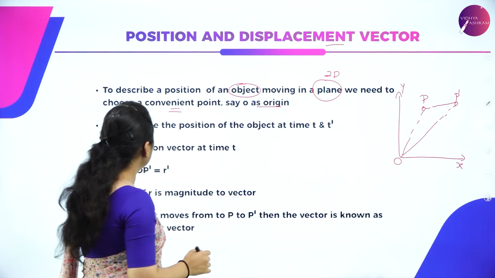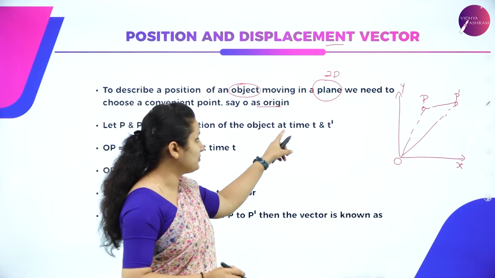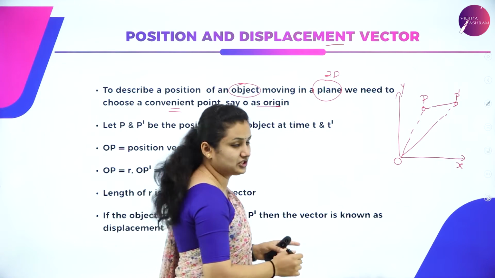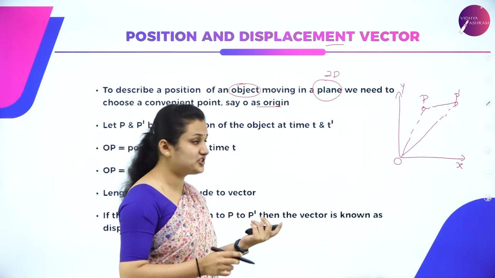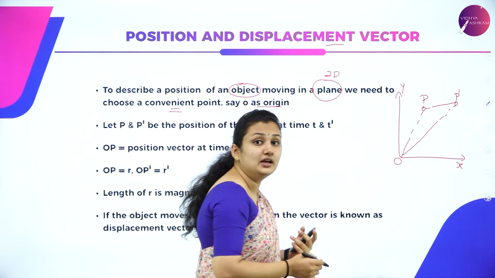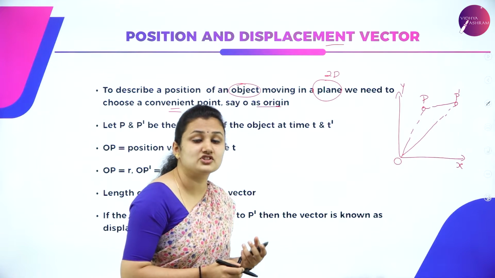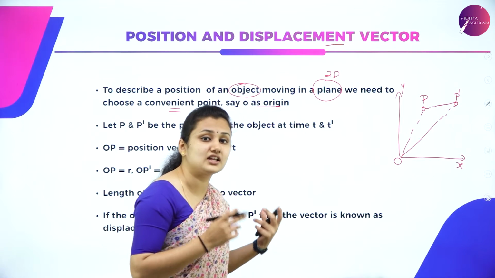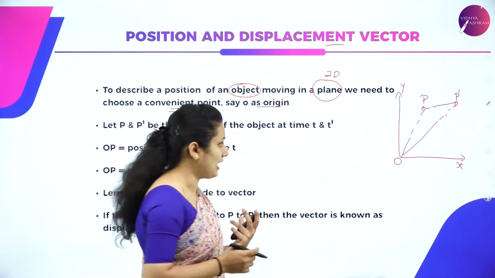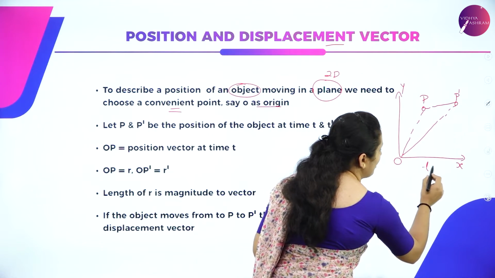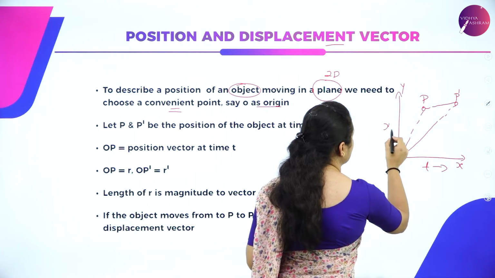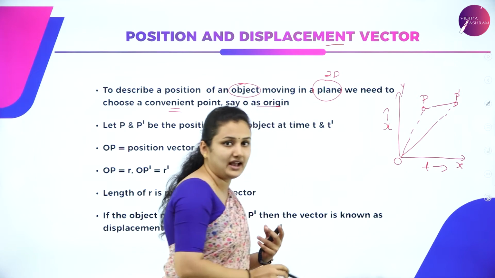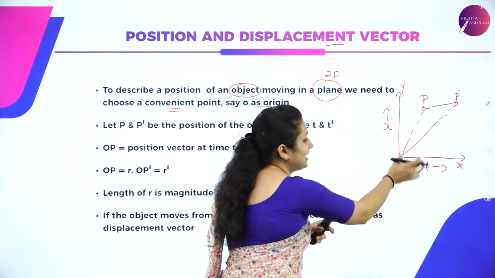So let P and P dash be the positions of the object at times T and T dash. When we talk about position and time, we have studied the graphical representation, the position-time graph, in chapter 3. Please go back and study it. Time is along the x-axis and position is along the y-axis.